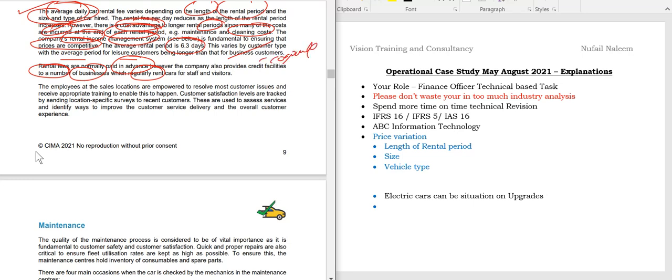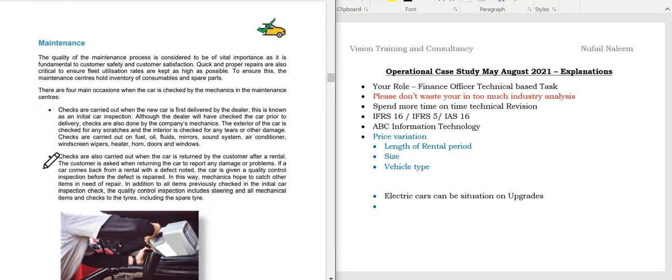The employees at the sales locations are empowered to resolve most customer issues and receive appropriate training to do this. Customer satisfaction levels are tracked by sending location-specific surveys to recent customers. These are used to assess the services and identify ways to improve customer service delivery overall. So that's very clear.